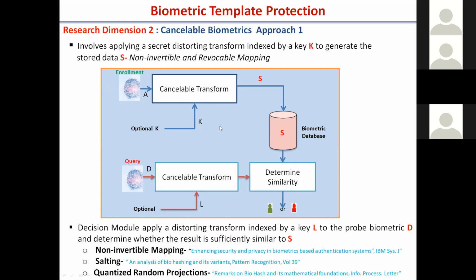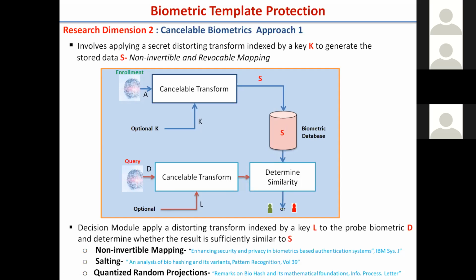The second is that performance should not be reduced by the transformation, because we do the comparison in the transform domain. We determine the similarity between the template stored in the transform domain and the query template, also in the transform domain. The transform should not be such that some variation in the input completely changes the feature output.